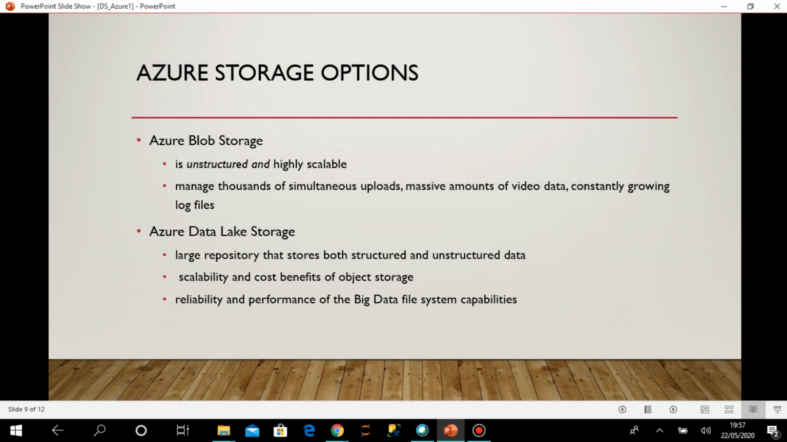So I have some huge data, I have different types of data, and I want it to be scalable. I don't want a very costly solution, and I want very good reliability and performance. So everything can be achieved with data lake storage.